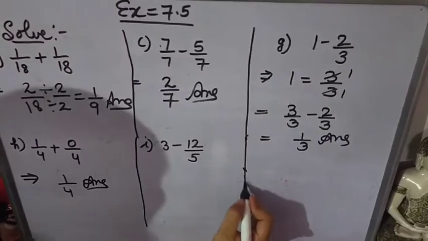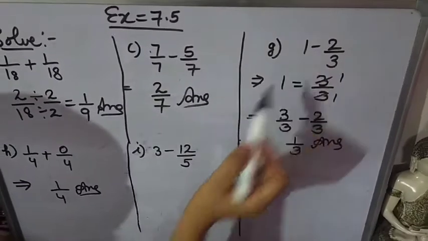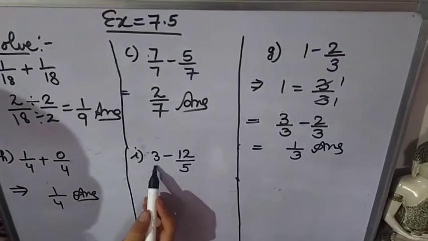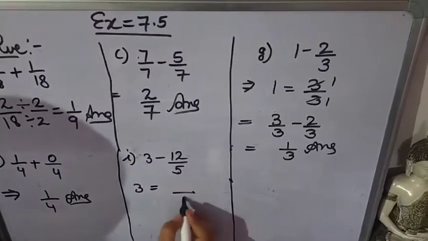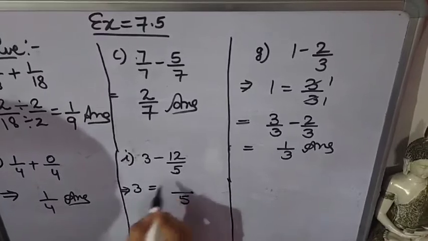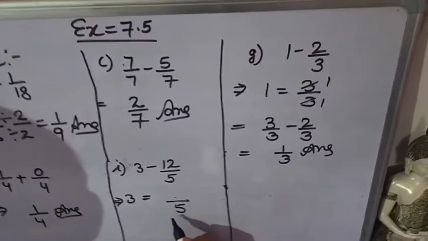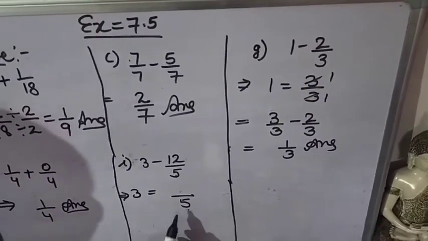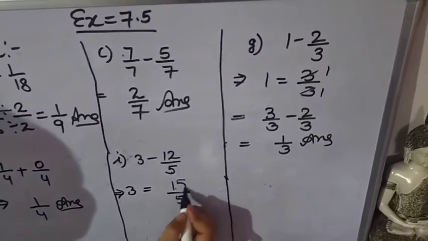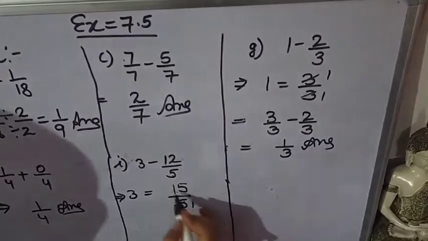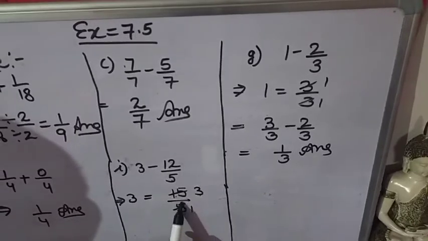Now I part. Again in I part there is a whole number like in G part. So first of all we will convert this whole number into a fraction. Now what can we write here? You have to write the same denominator as the next fraction, 5. Now what will I write here so that when we cut it then 3 will come? So we will multiply these two. 5 3s are 15. So when we cut it, 5 1s are 5, 5 3s are 15, then 3 will come. So instead of 3, we can write 15 upon 5.